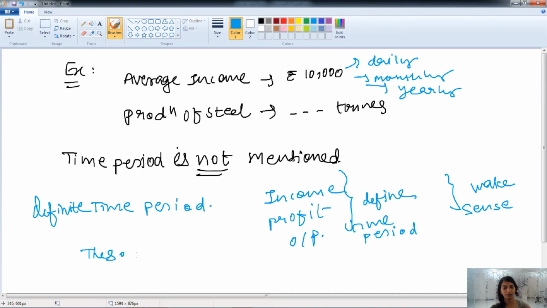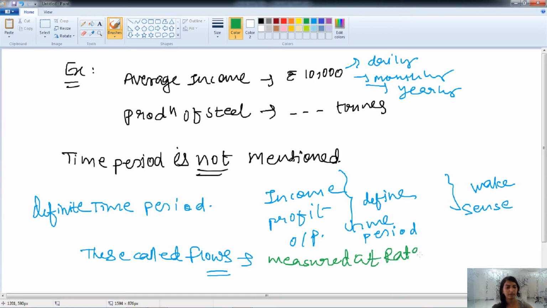It is very crucial. So, this is called flows. Flows is a measure. It is measured at a rate, at per unit rate over a period of time.